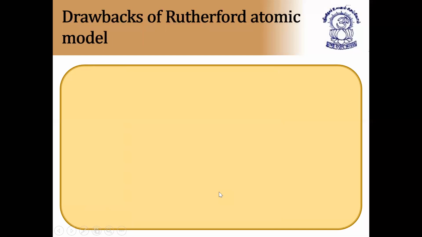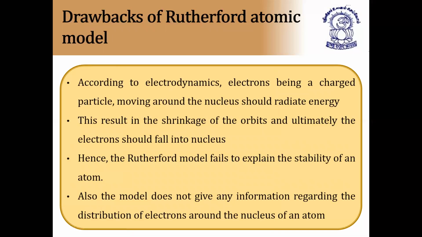Next, the main drawbacks of Rutherford's model. According to electrodynamics, electrons are charged particles, already we know they are negatively charged. Moving around the nucleus, a moving particle should radiate energy. This results in the shrinkage of orbits, and ultimately the electrons should fall into the nucleus.